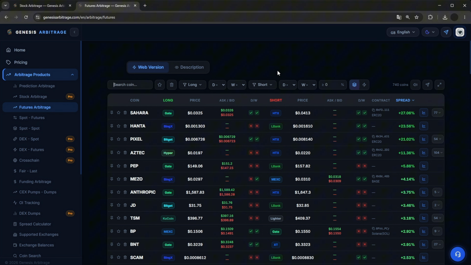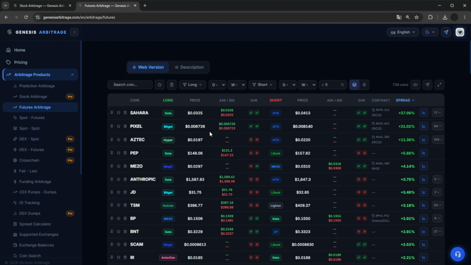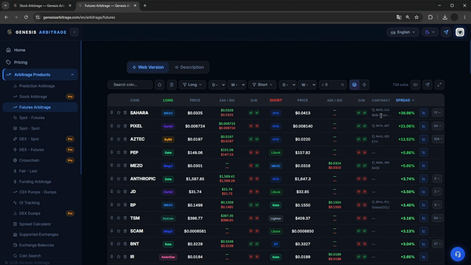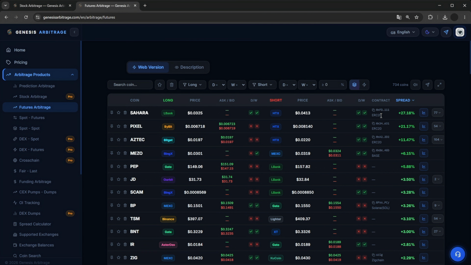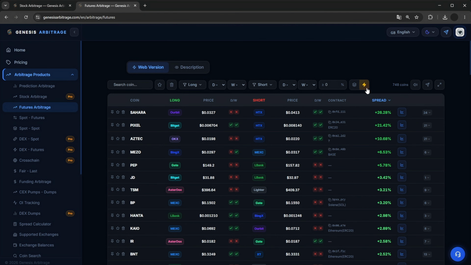The table is almost identical to stocks, except asks and bids are added to see the order book depth and avoid trading on illiquid exchanges. Information on the contract and network is also provided where applicable, making it easy to compare if contracts and networks match up. Besides this, futures arbitrage has 2 table layouts, the expanded version currently on screen, and a more compact version where you can view generalized spreads for each coin and open detailed info to check all other exchanges. I prefer the expanded version, but everyone finds the one that suits their personal taste best.